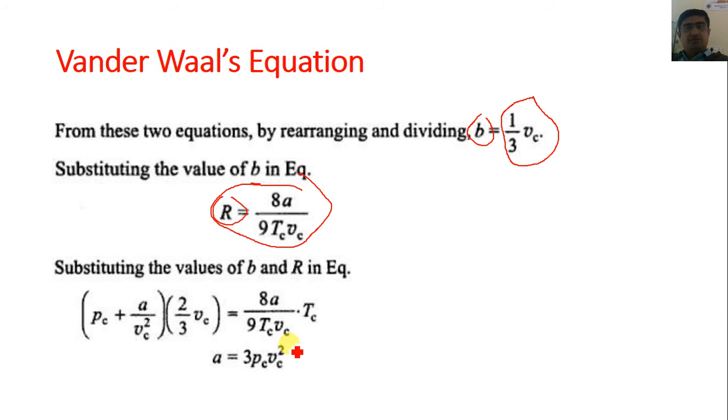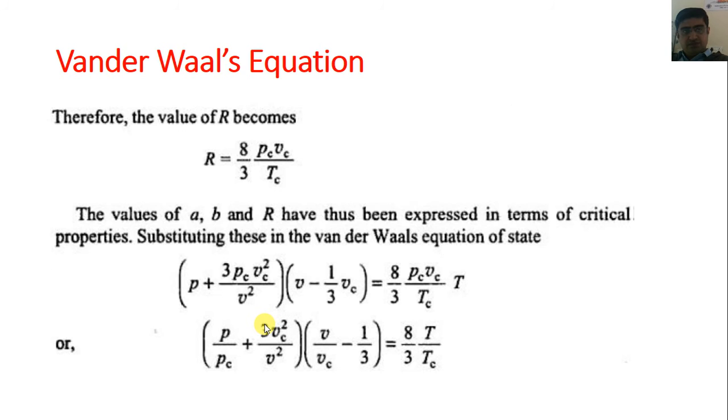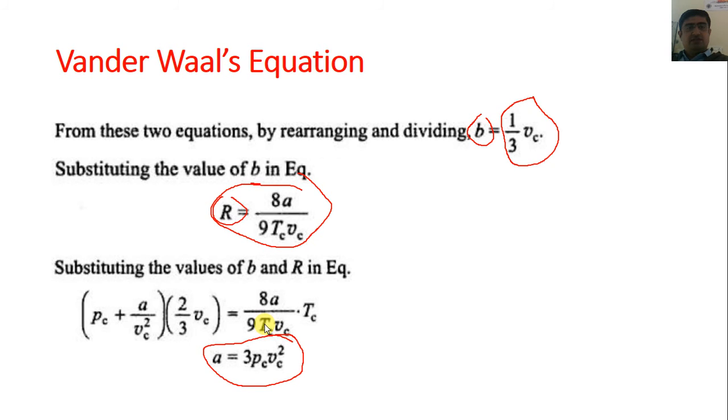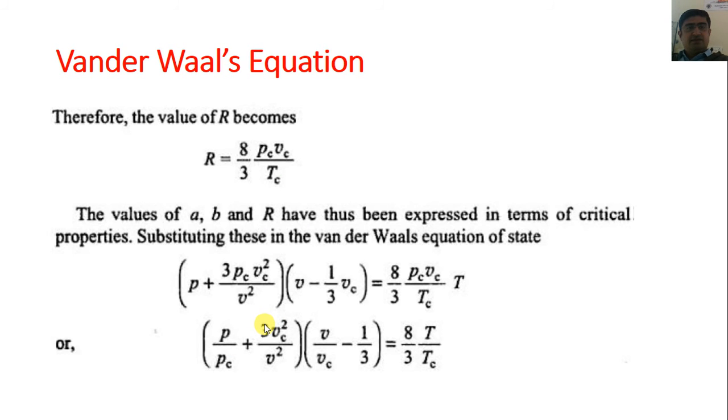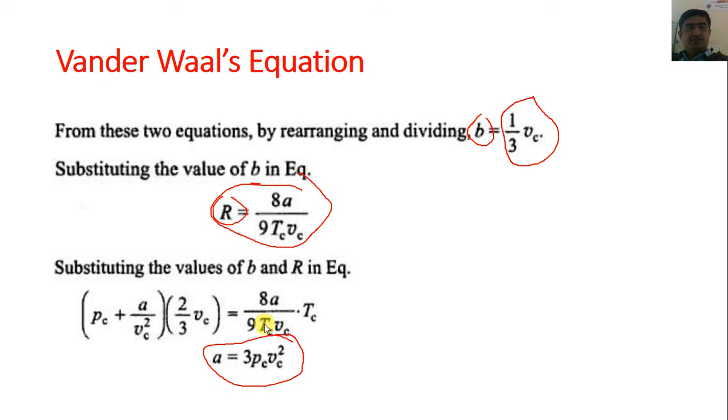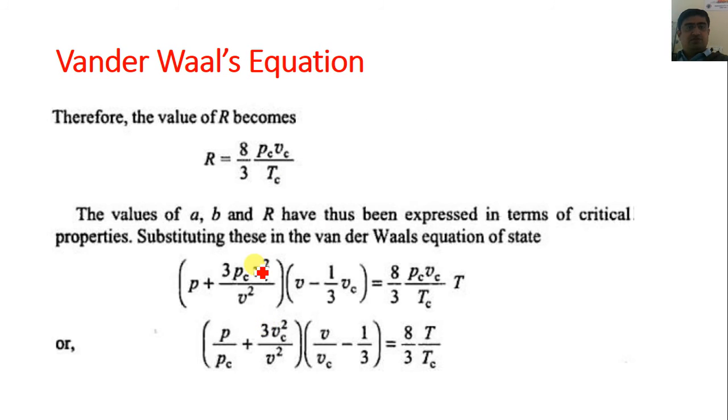If we do further solution, then we can find the value of a is equal to 3 Pc Vc square. So here we have found all the values of b, R and a. Here the value of R becomes 8 by 3 Pc Vc upon Tc. In the form of Pc, Vc and Tc we have the value of R also.